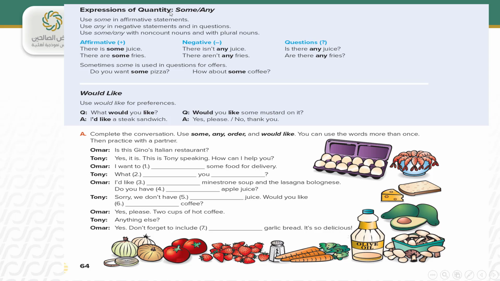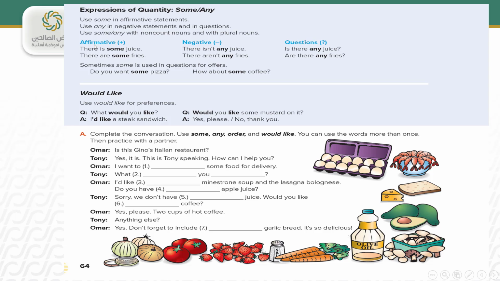Let's move to another point. Expressions of quantity, some and any. We usually use some in affirmative statements. We use the word some in the affirmative statements with count and non-count nouns. We use any in negative statements and in questions. We use some and any with non-countable noun and with plural noun.